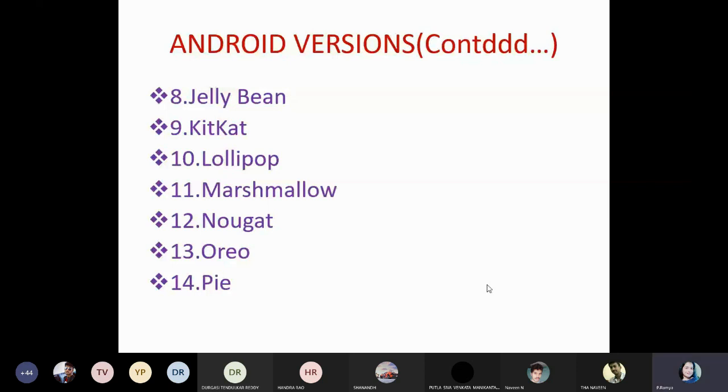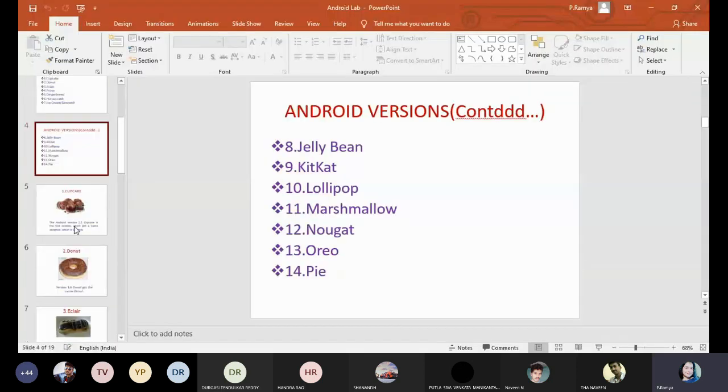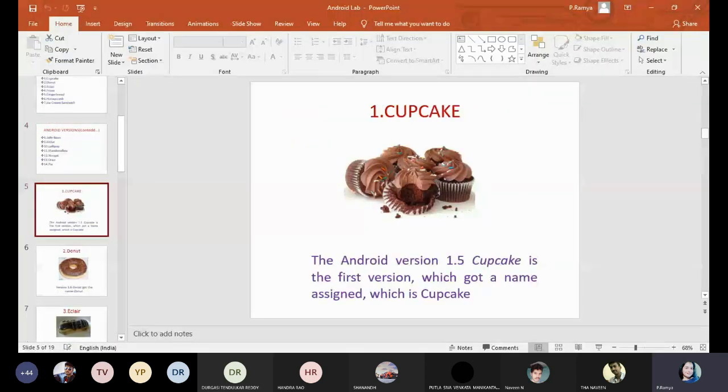I'm just trying to show the logos of each and every Android version. You just see, it is a cupcake, everyone knows. You just remember the Android version names. Forget about the version numbers, it is very difficult to remember the version numbers. Just try to remember the version names, it is enough. If you want to work with the Eclipse platform, instead of version numbers, version names play a very, very important role.